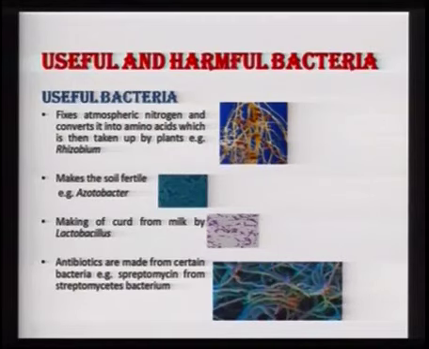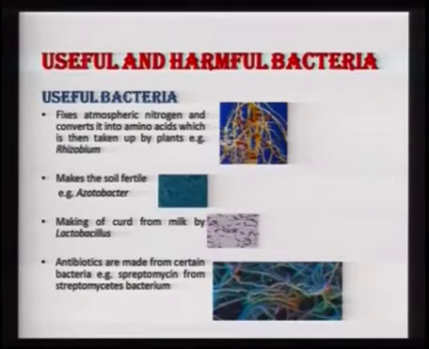So, they are helping us in converting the atmospheric nitrogen into useful compounds so that it can be utilized by the plants. At the same time, there are certain other bacteria like the soil bacteria, Azotobacter, which are found in the soil and feed on the dead decaying organic matter. As they feed on the dead decaying matter, they are getting the food, but at the same time they are converting the complex organic matter into simpler compounds, as a result of which the nutrients are not only made available to the plants, but also recycled back into the atmosphere. And since they are feeding on the dead decaying organic matter, they are also cleaning our environment by removing it.